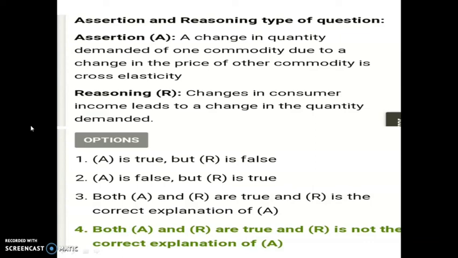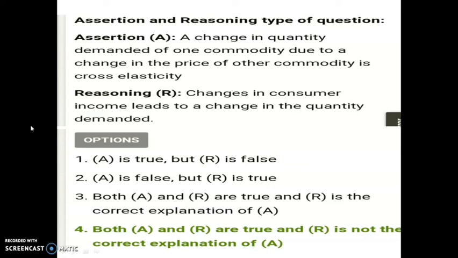Consumer income, that is income elasticity. So the reasoning statement is true, but it is not the correct explanation of the assertion, because the assertion is about cross elasticity. It is a different statement. The reasoning is about income elasticity.